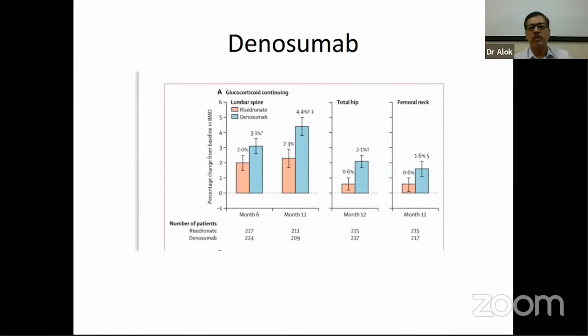Both the groups increased the BMD. The patients who were on risedronate, visible in the pink bar, gained BMD. The lumbar spine BMD gain at 6 months was 2%, while at 1 year the gain was 2.3%. The patients who were on Denosumab gained 3% BMD at 6 months, and 4% BMD at the end of 12 months. Now it looks quite significant, but the design of the trial was non-inferiority. So all we can safely say is that Denosumab was not found to be inferior to risedronate in this group.